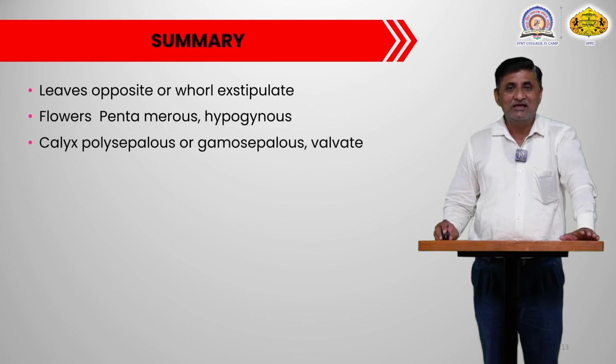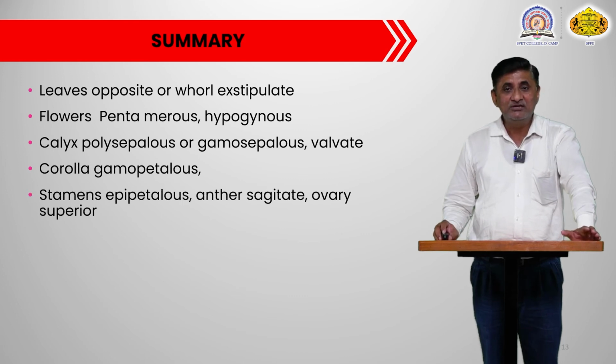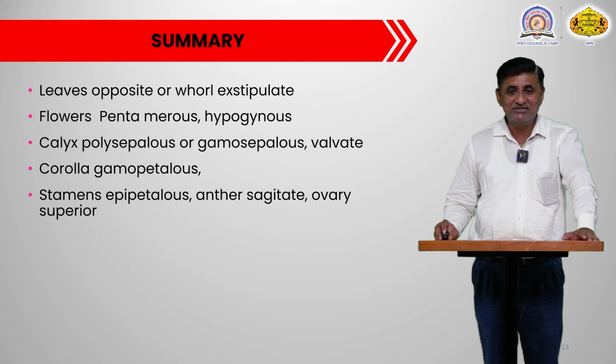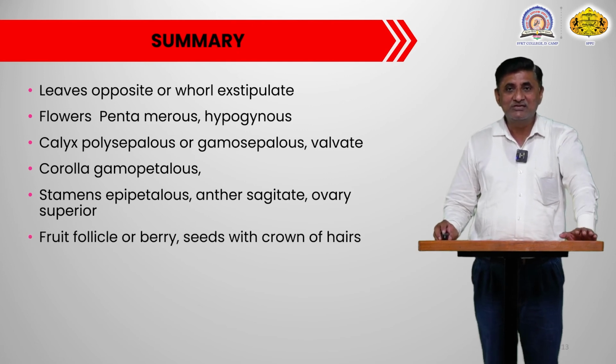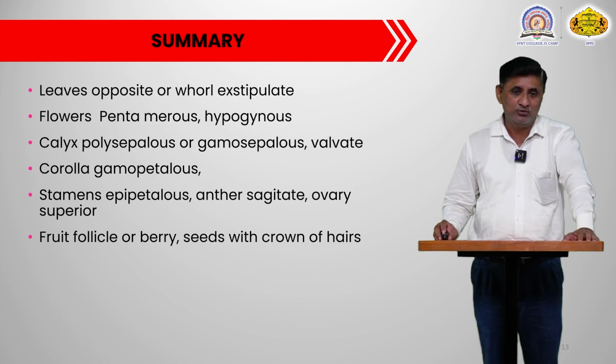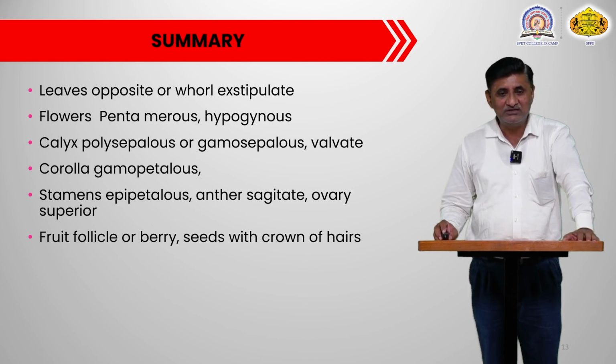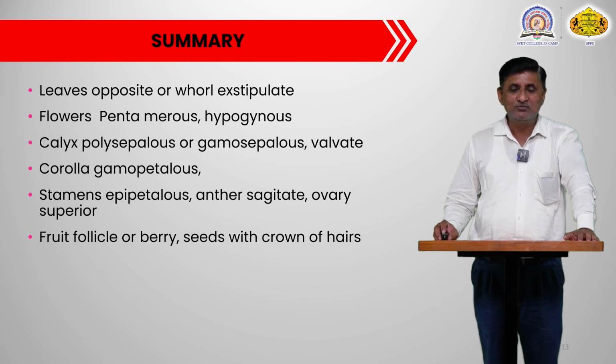Flowers pentamerous, hypogynous in nature. Calyx polysepalous or gamosepalous, but valvate. Then corolla gamopetalous, may be twisted in appearance. Then stamens epipetalous, anther sagittate, ovary superior in nature, with a two-scale nectary along the side of the ovary. The fruit is a pair of follicles or a berry. Some of the plants possess a pair of follicles and some possess berry-kind fruit.